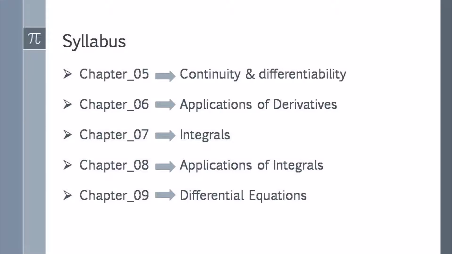Now chapter 8, Applications of Integration, is the application part of chapter 7. Now chapter 9, Differential Equations. In this chapter, we solve differential equations by using different types of integration techniques.